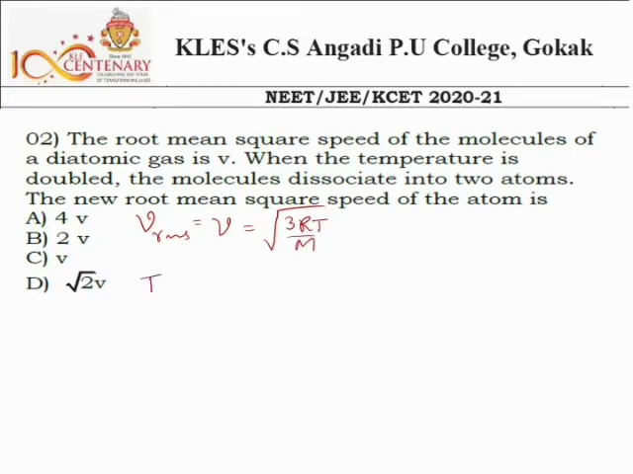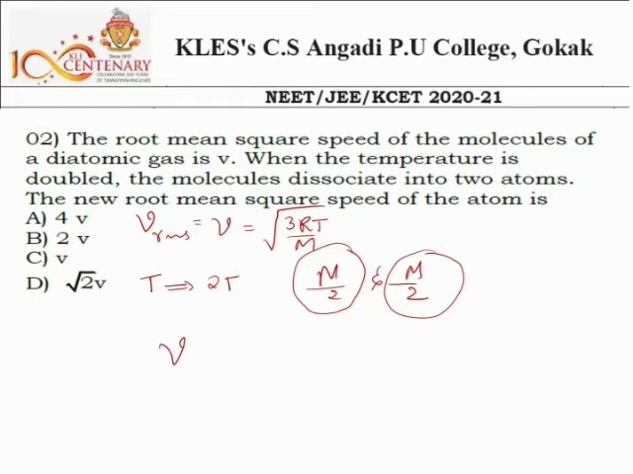When the temperature changes from T to 2T, the molecule splits into two atoms. It dissociates into two atoms, so each atom should have the mass m by 2. Now the RMS speed of each atom, I call this V of atom, is equal to root of 3, R the gas constant as it is, and here the temperature is changed to 2 times the original temperature, so that is 2T. And for each atom the mass becomes m by 2.